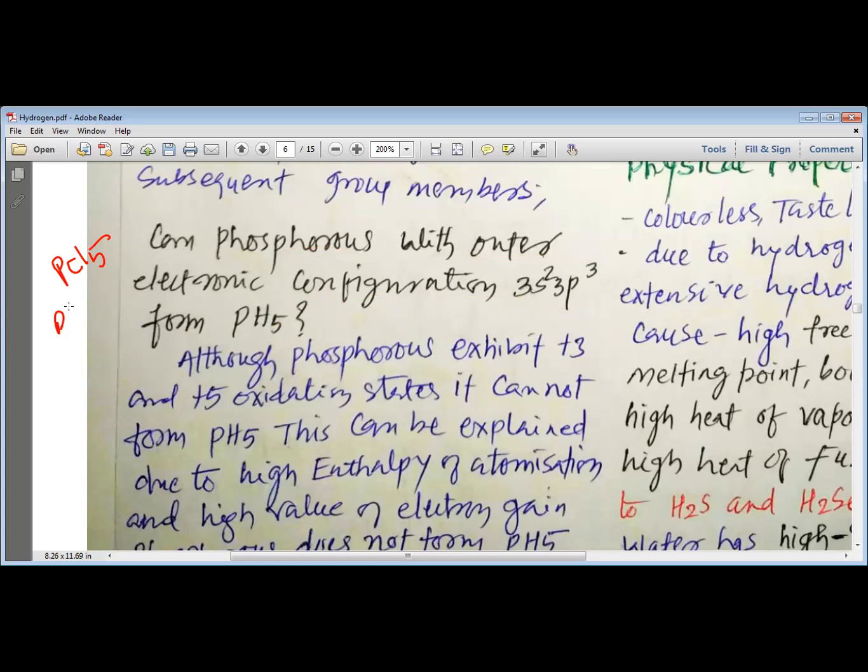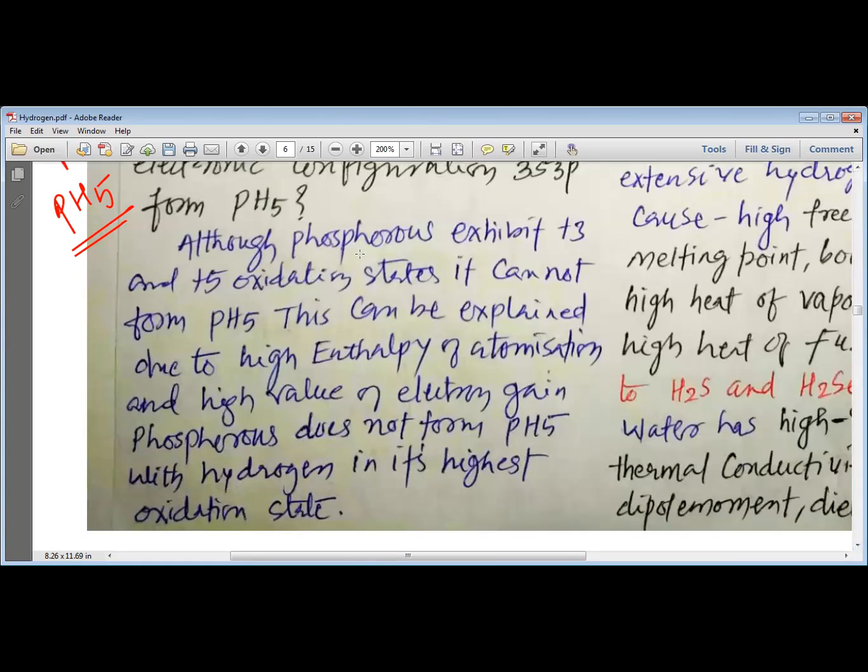But here the question is, can phosphorus make PH5? Let us answer this question in a better manner. Although phosphorus exhibits +3 and +5 oxidation states, it cannot form PH5. Why can it not form PH5?